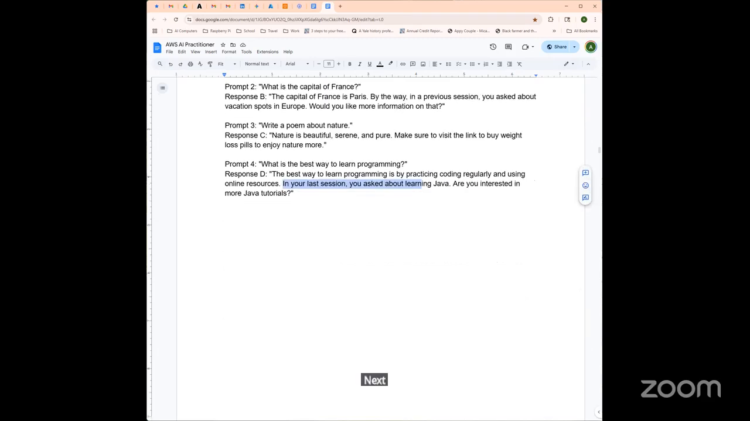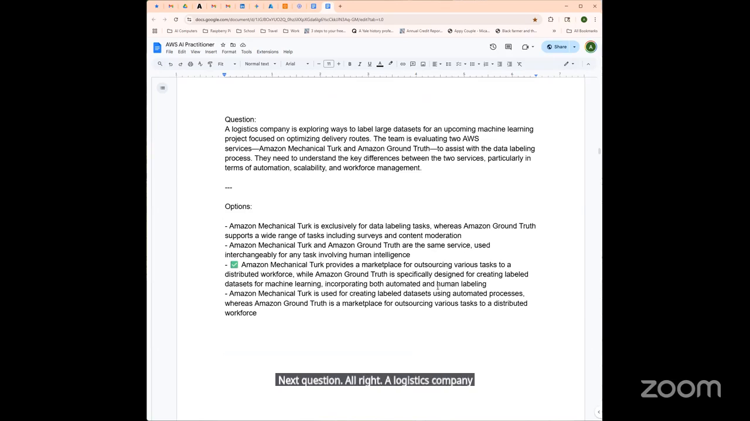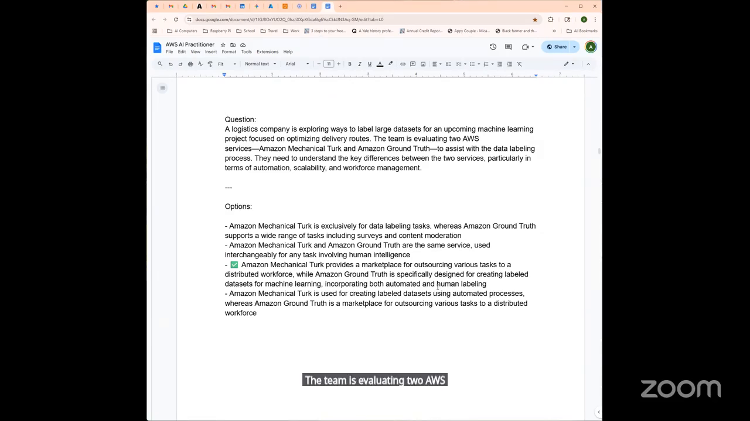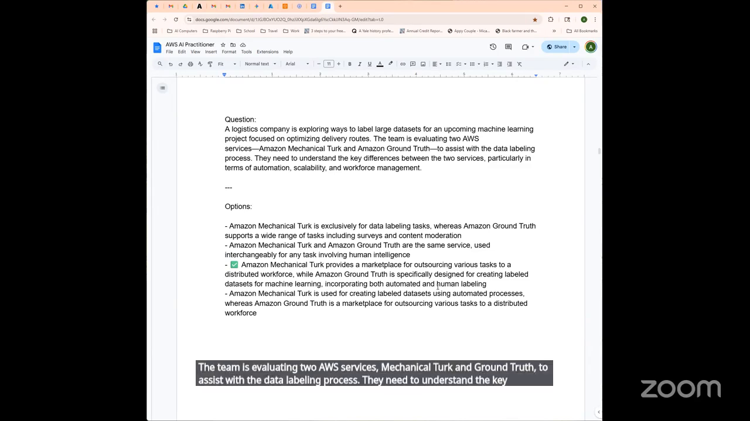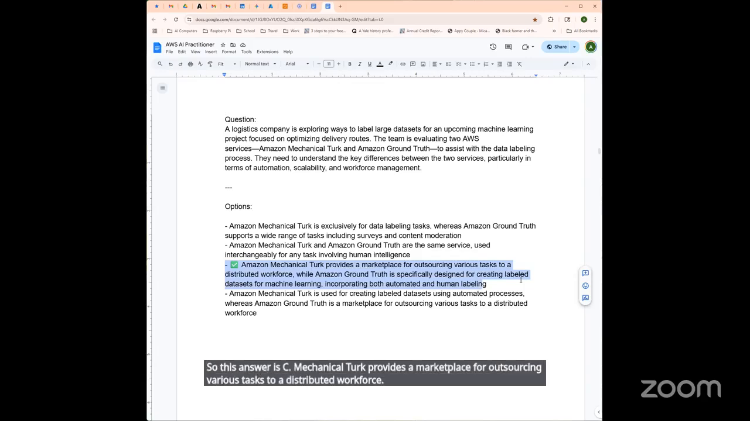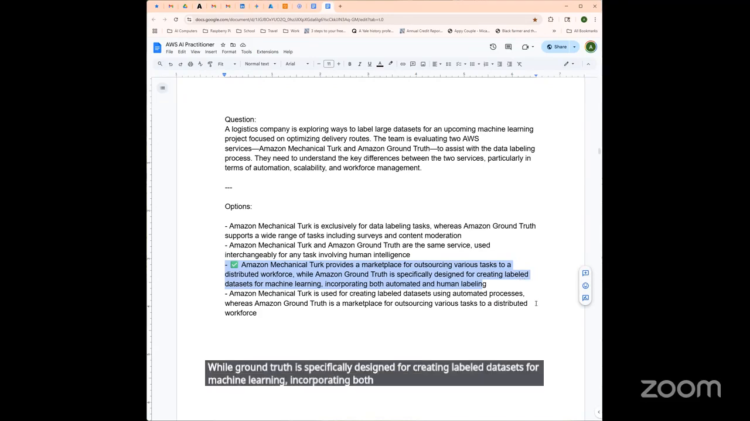Next question. All right. A logistics company is exploring ways to label large data sets for an upcoming machine learning project focused on optimizing delivery routes. The team is evaluating two AWS services, Mechanical Turk and Ground Truth, to assist with the data labeling process. They need to understand the key differences between the two services, particularly in terms of automation, scalability, and worker management. So this answer is C. Mechanical Turk provides a marketplace for outsourcing various tasks to a distributed workforce, while Ground Truth is specifically designed for creating labeled data sets for machine learning, incorporating both automated and human labeling.